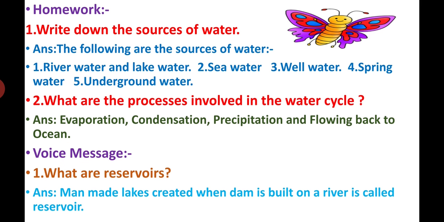Very good student. That's all. I completed some of the topics, and we will see the remaining later. Today I will give homework, two question and answers, very easy. Write down the sources of water. The following are the sources of water: river water, lake water, sea water, well water, spring water, underground water. Second question: what are the processes involved in the water cycle? Answer: evaporation, condensation, precipitation, and flowing back to ocean. Do you understand what I am saying?